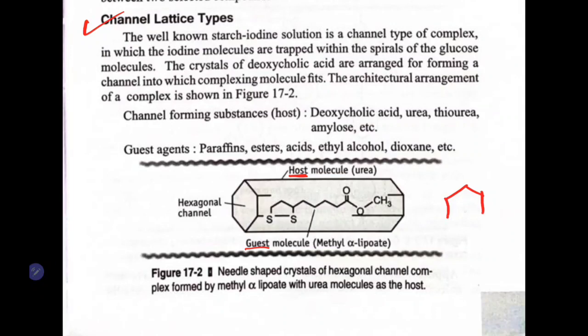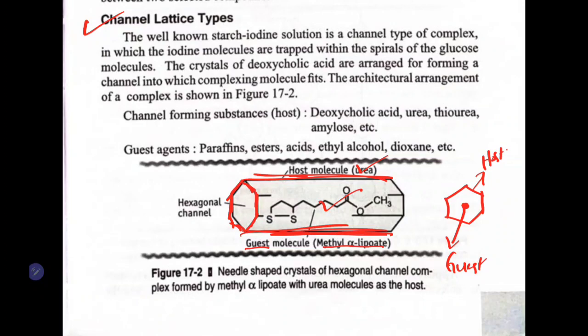One molecule will be like this. The molecule which is inside, this will be your guest molecule and this will be your host molecule. So the example here is urea. Urea is acting as a host and your methyl alpha lipoate is acting as a guest. So this methyl alpha lipoate is entering inside the channel type formation of urea. See here, urea has this type of structure, a long channel. In this long channel your methyl alpha lipoate is included.